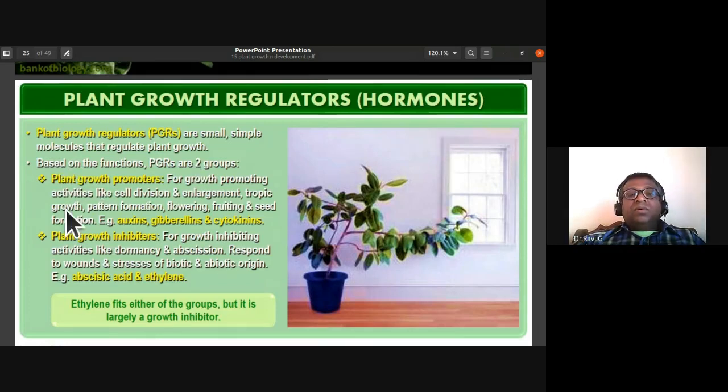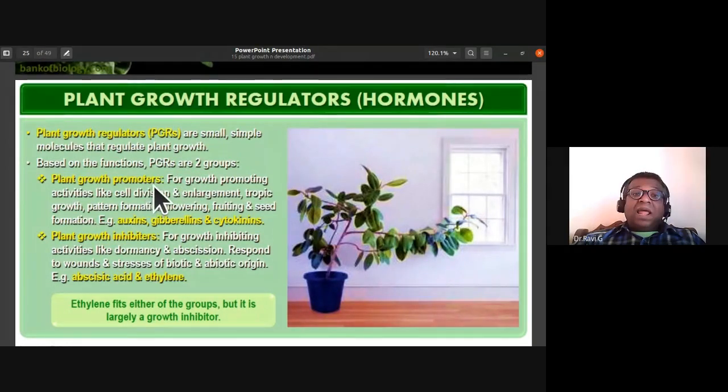But before that, let us also understand the hormones definition. Hormones are chemical messengers which are secreted at very low concentration, and they have their effect at the target region. So the plant growth regulators are of two types.